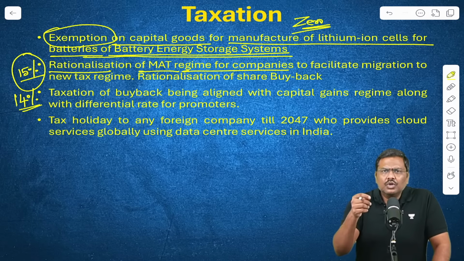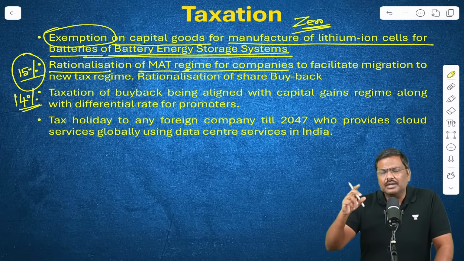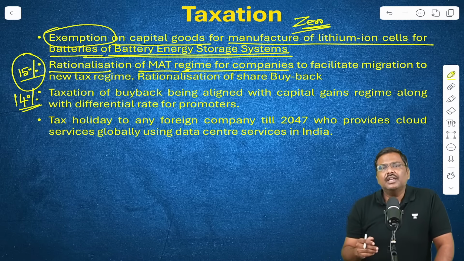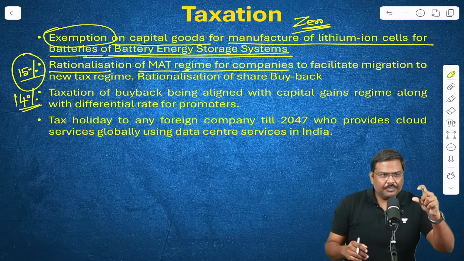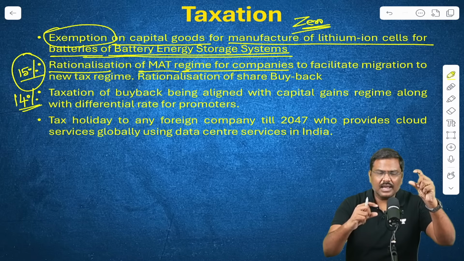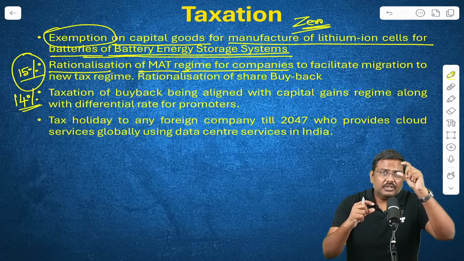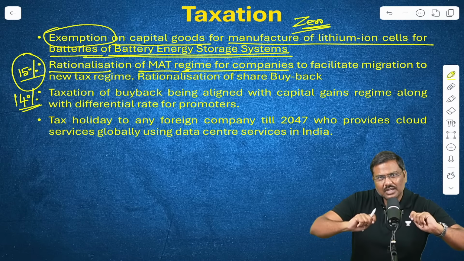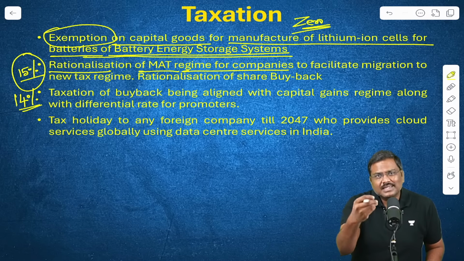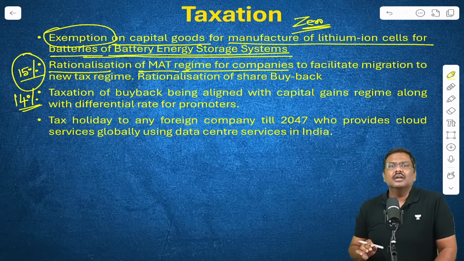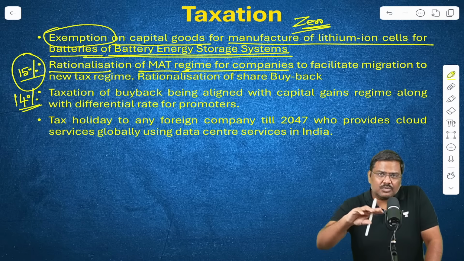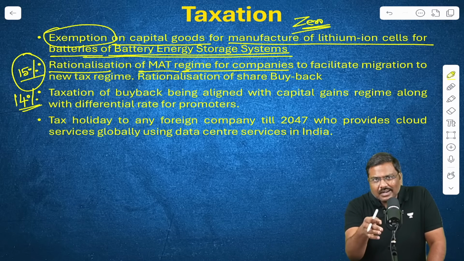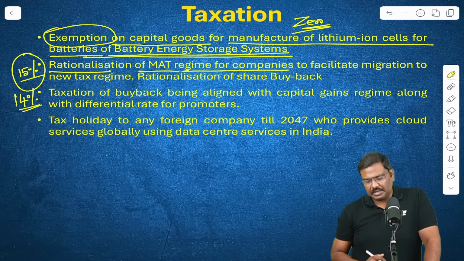In addition to this, no more MAT credit carry forward. MAT credits will not be allowed to be carried forward from the next year. Imagine you have calculated taxes on the book profit as well as the taxable profit. If the tax amount on the book profit was higher, you were supposed to pay the tax to the government. The difference was given to you as a credit, which you were allowed to claim later. This concept of MAT credits will not be allowed to be carried forward anymore after next year. In addition, the MAT rate will be reduced from 15% to 14%.